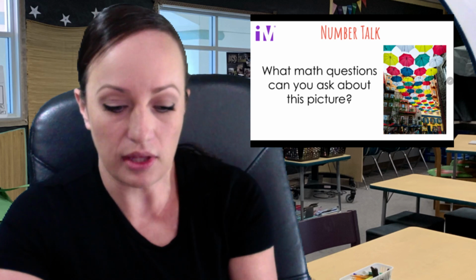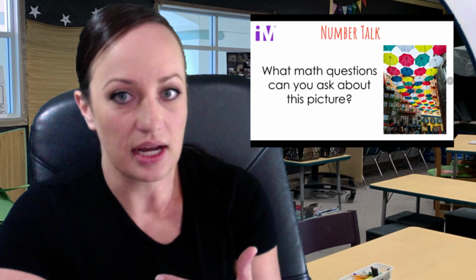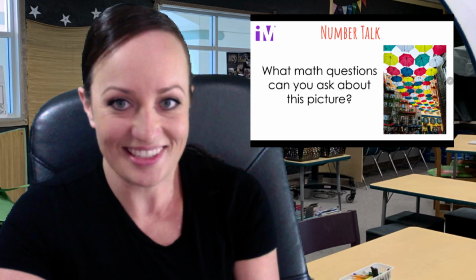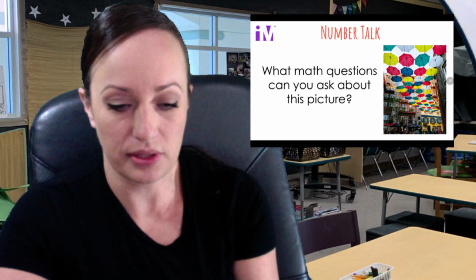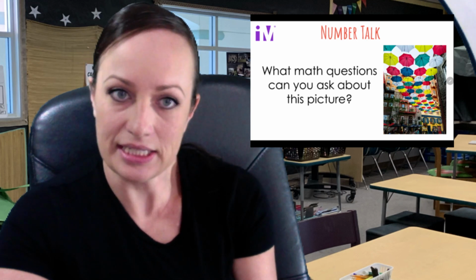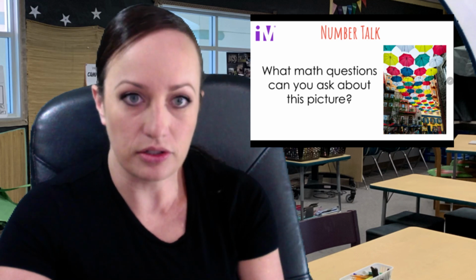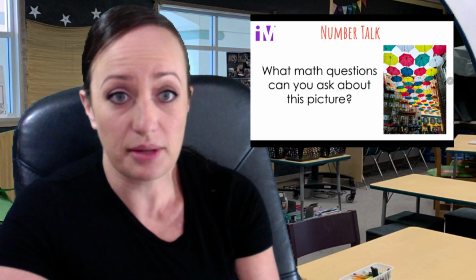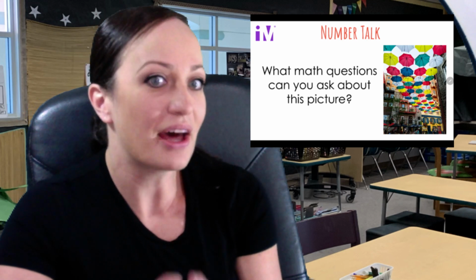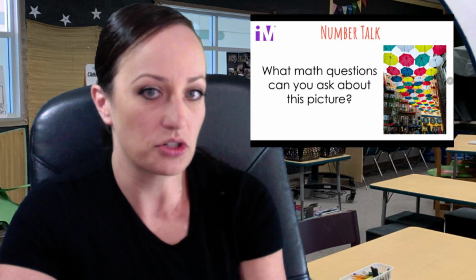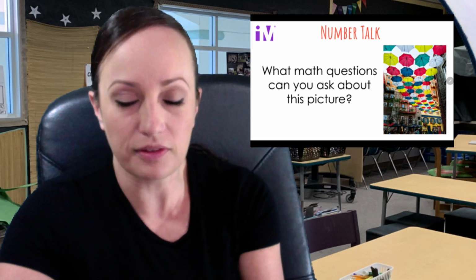So looking at all of that you see, it doesn't have to be only the umbrellas. It could also be anything else in the picture, but the umbrellas are a hint, already in some rows and columns happening there. There's colors, there's shapes, there's geometry. So what kind of math questions can you make using that one picture? That's what I'm going to be looking for in your Flipgrid videos today.